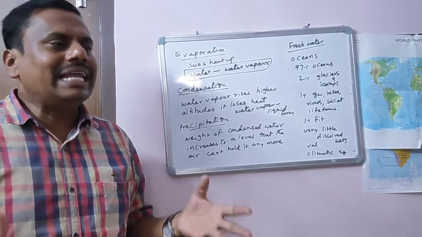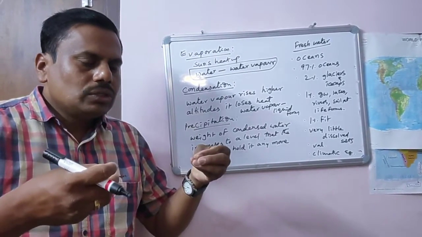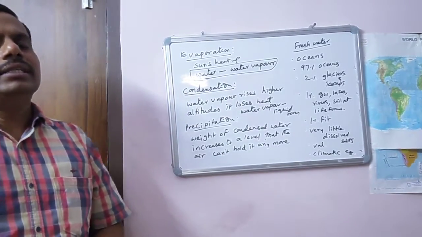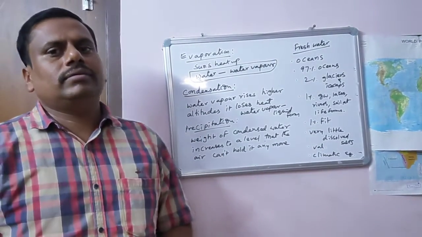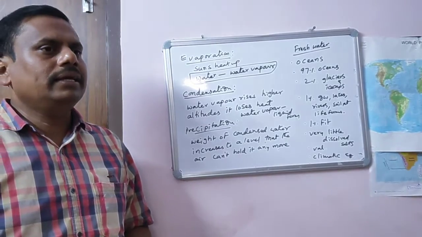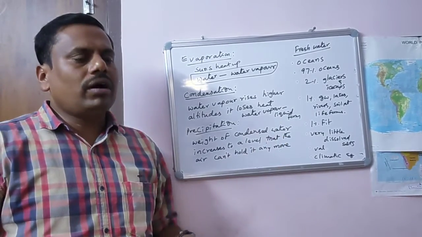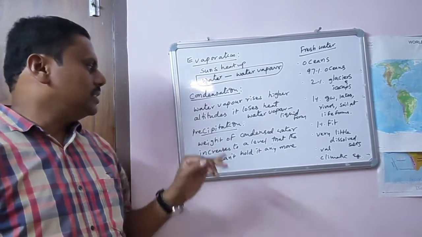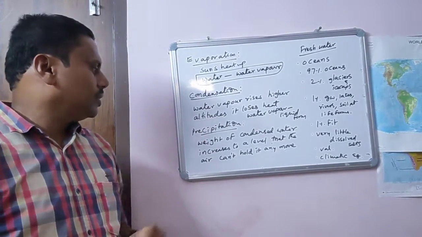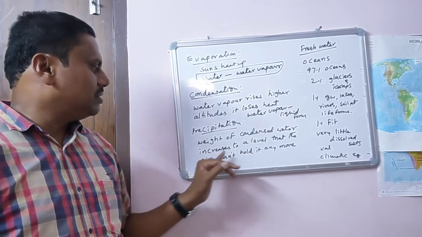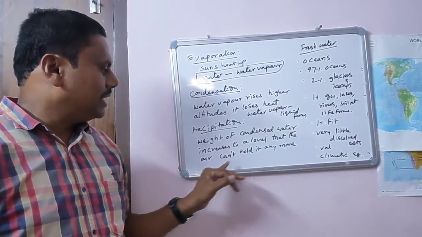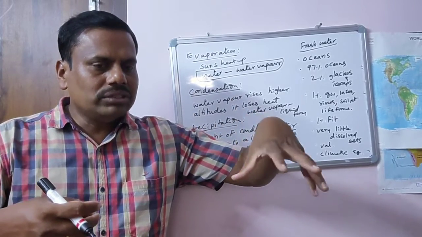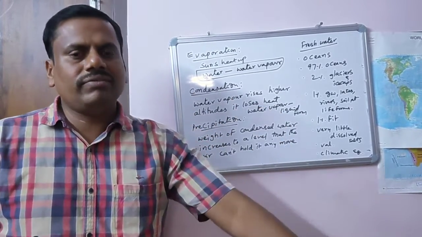So slowly, the air begins to leave that water to the earth surface. This is called precipitation. The entire liquid form is reaching the earth surface again. The weight of the condensed water increases to a level that the air cannot hold it anymore, so the air slowly leaves that liquid to the earth surface again.